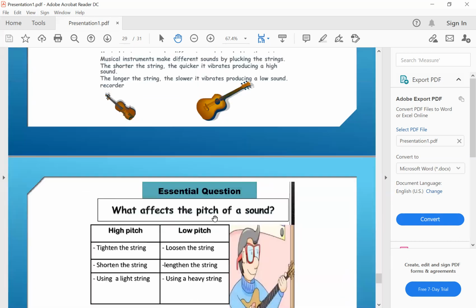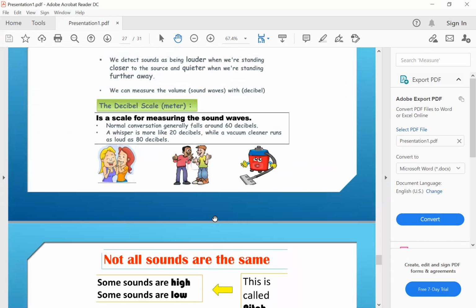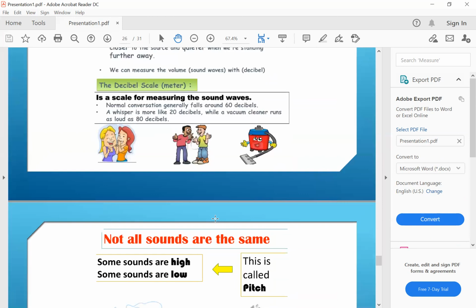Again, to be sure about this point, sound pitch does not describe how loud or quiet the sound is. Sound pitch describes the quality of the sound: sharp, smooth or harsh. High pitch sound means sharp sound.